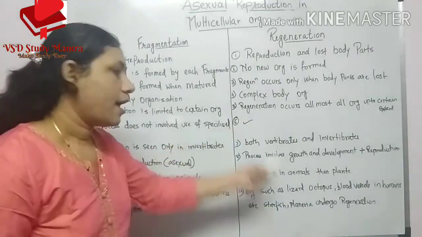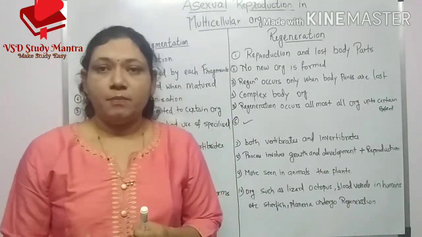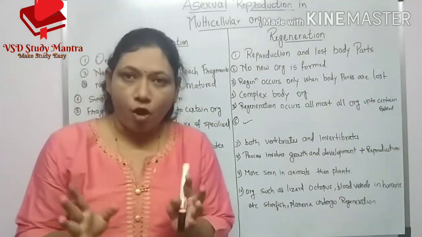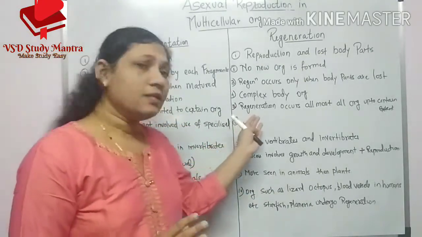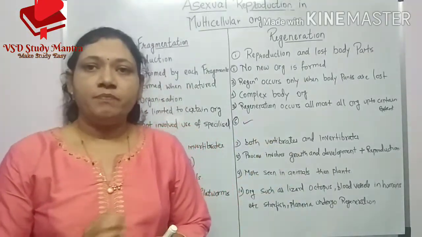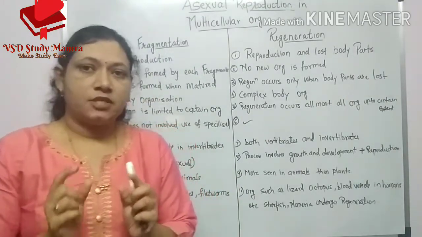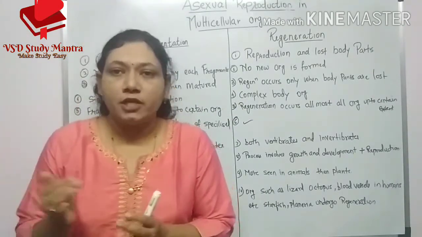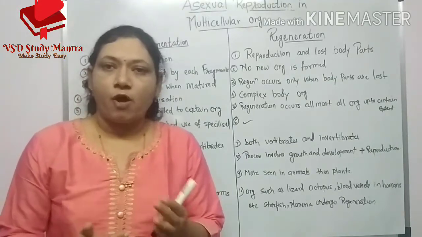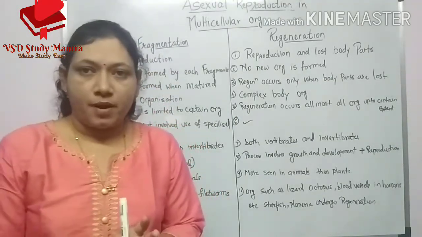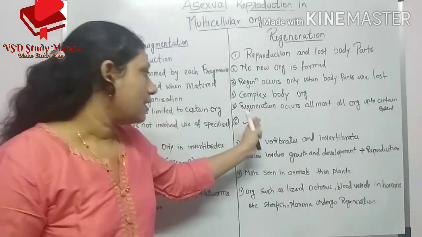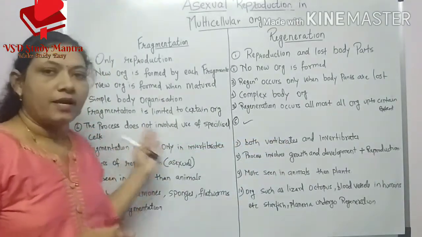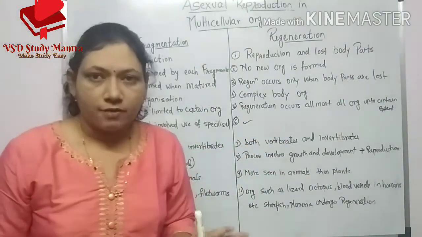But in regeneration, the new body part which is broken off is regenerated as specialized cells come together in a cluster and form tissues, and the tissues then form the organ of that body part. So specialized cells are used in this process, but in fragmentation the specialized cells are not involved.